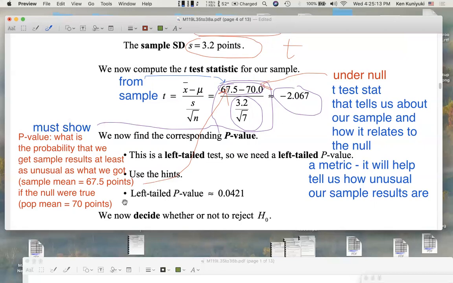Likewise, if the mu were in fact 70 points, what's the probability of getting something at least as extreme as this kind of t-test value if the null were in fact true? This is what we're getting from our sample. And what's the deal? Either our sample is really unusual or the mean was false. Since we're taking a simple random sample, there's no reason for any inherent bias.